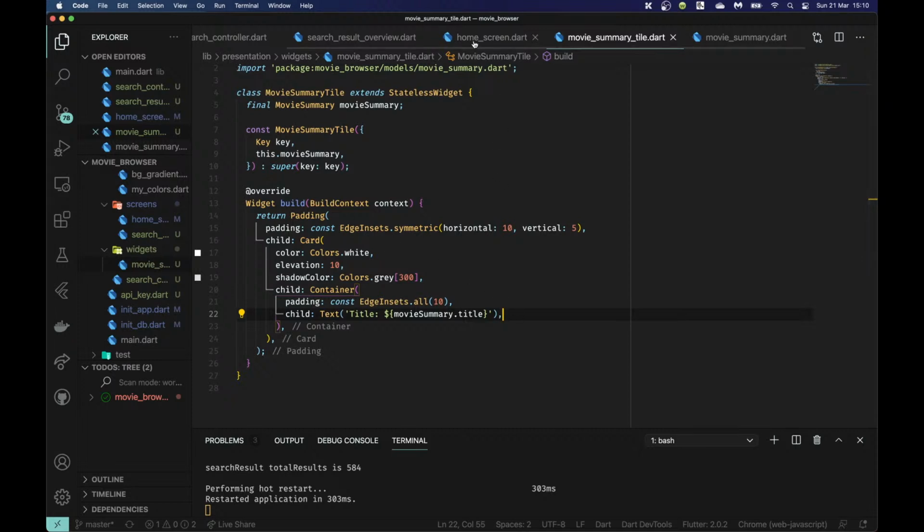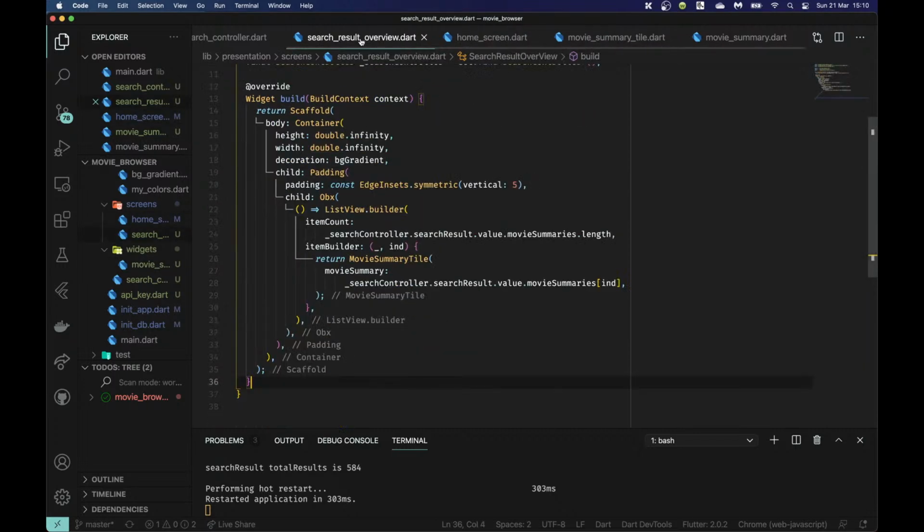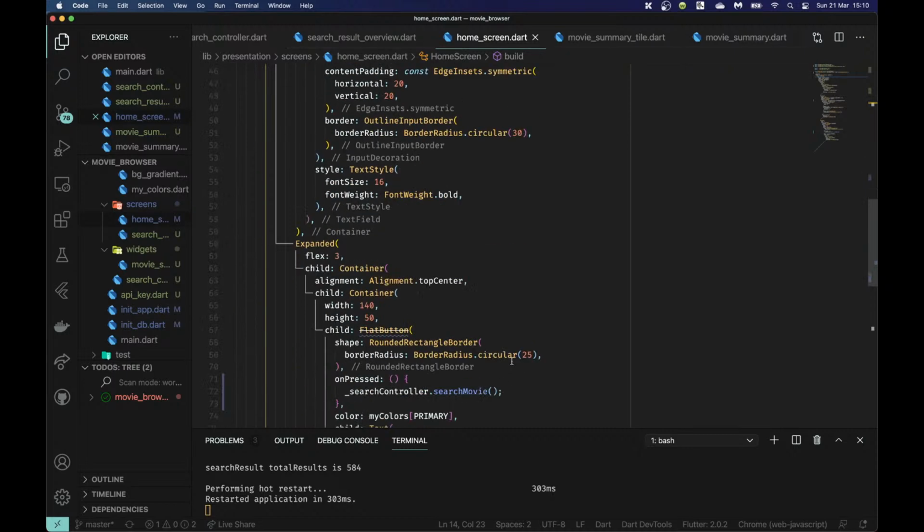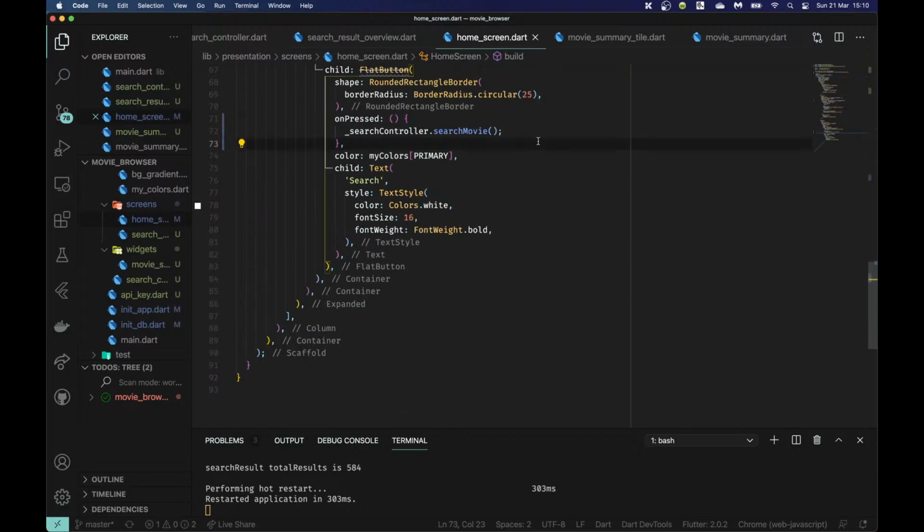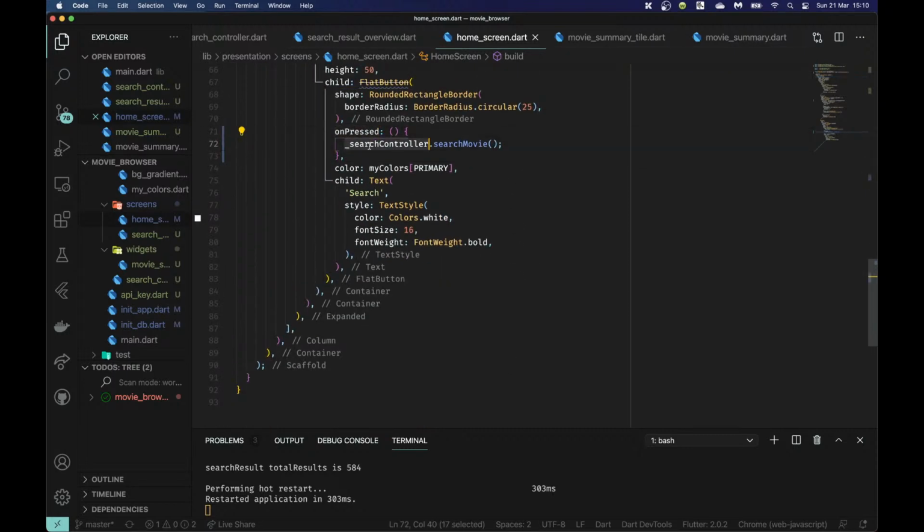Yes, I was about to connect this because currently right here, when we're doing the onPressed thing, we are searching for the movie, and that's going to load the new information into our search controller, but we're not actually going to the next page.